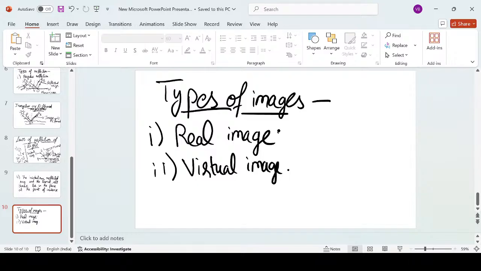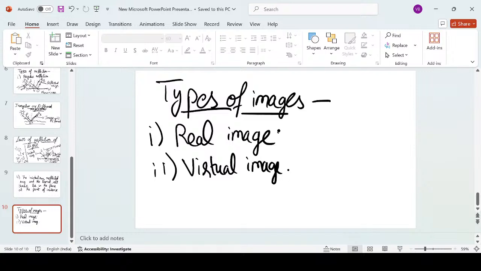Just see like this. Daily, you are looking at yourself in a mirror. Are we able to capture that image with the camera of your mobile or any camcorder or any other digital camera? Not really. Are we able to trace or locate that image on a screen? Just like when you go to a movie theater to watch a movie, you see the movie on a screen. Is there any screen present inside a mirror where the image of yourself is forming? The clear answer is no.